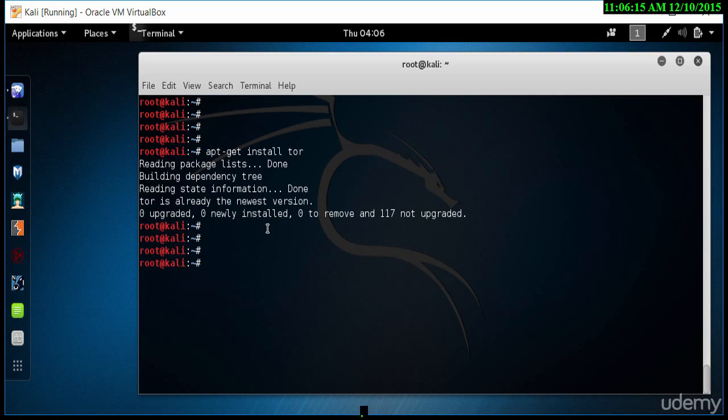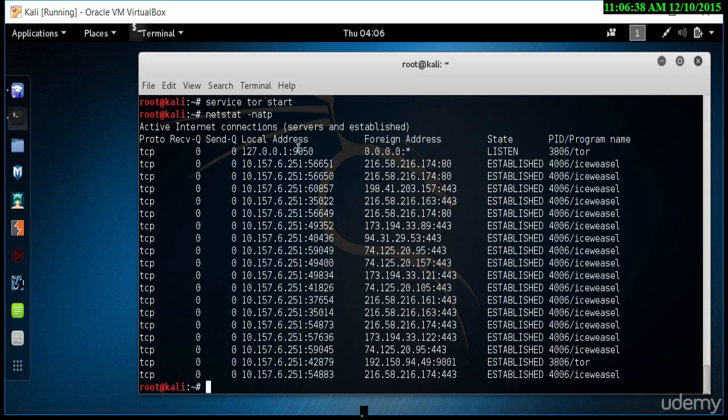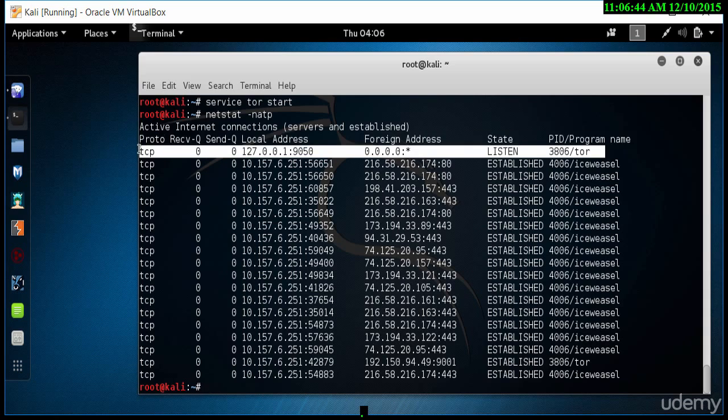So once you've got that in place, Tor is installed. Now we type in service tor start, which will start the Tor service. Once that's started, we type in netstat -nutp to see if this service is running, and that will tell me all the active internet connections available on this PC. The first line tells me that Tor is already running.